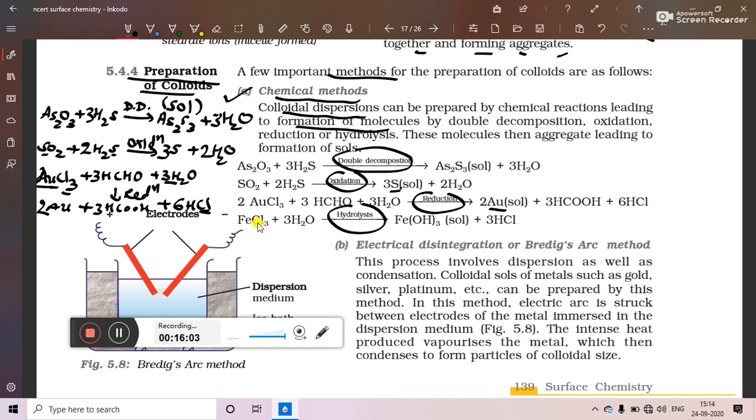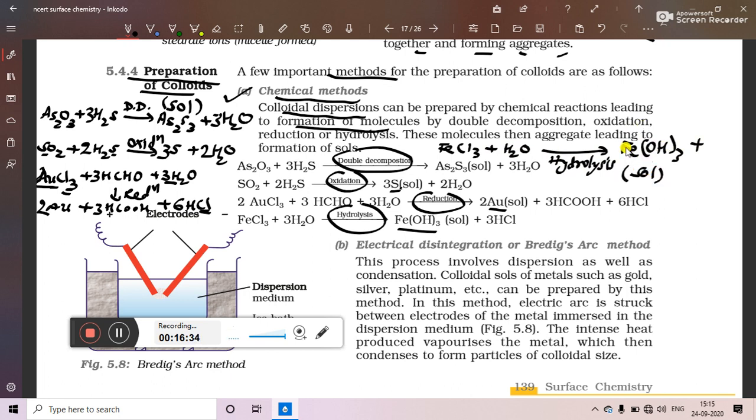Now number 4th is preparation of ferric hydroxide sol. For that we have to take ferric chloride FeCl3 and treat it with water. That is hydrolysis. By hydrolysis we can convert ferric chloride into precipitates of ferric hydroxide, which are brown color precipitates, and freshly prepared ferric hydroxide precipitates can thereafter be broken down into colloidal size.